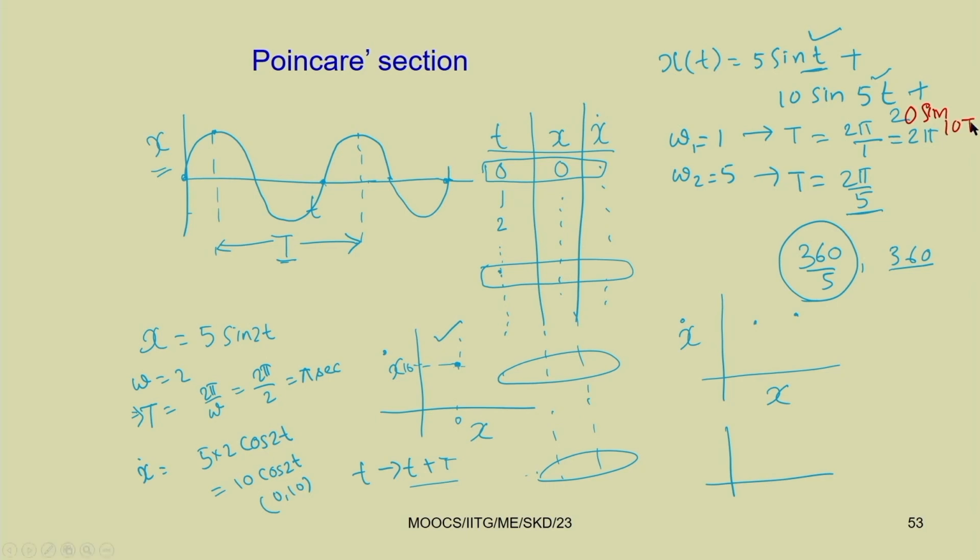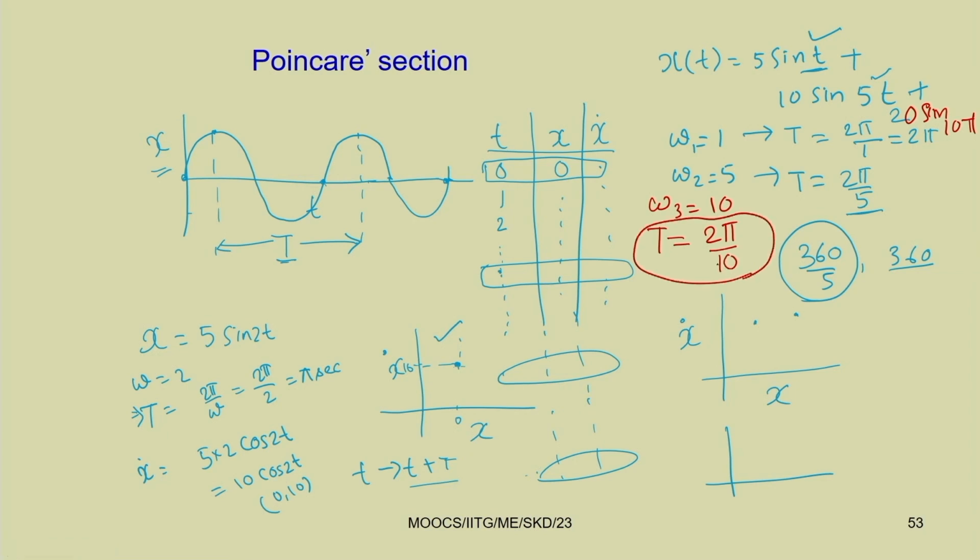In that case, another time period has been added, T3, with omega 3 equal to 10, so this becomes 2 pi by omega, that is 2 pi by 10. You can sample it with 2 pi by 10.